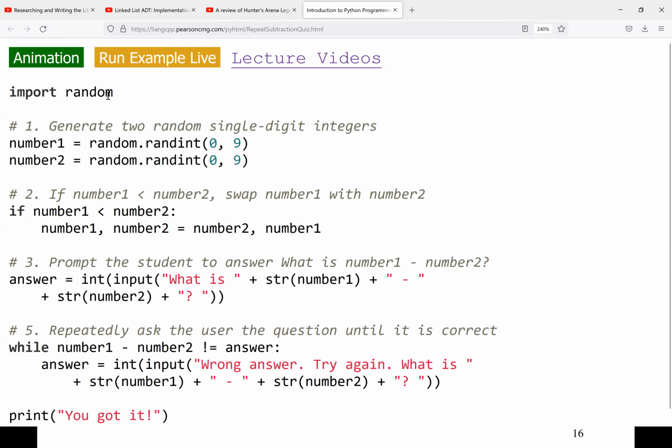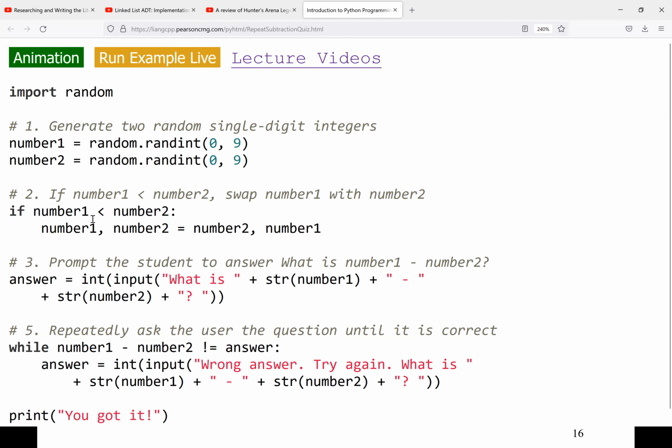So we import random, and we want to generate 2 random single digits. So we say from 0 to 9. And we are using the randint method to generate. Randint will generate an integer value for us. So this will be a whole number. So we are generating any number between what is given here, any single digit.